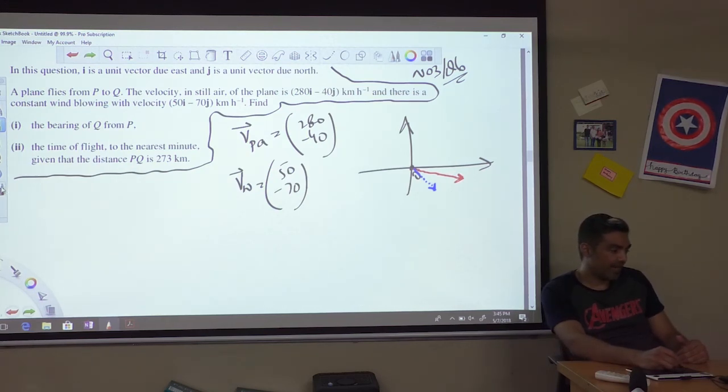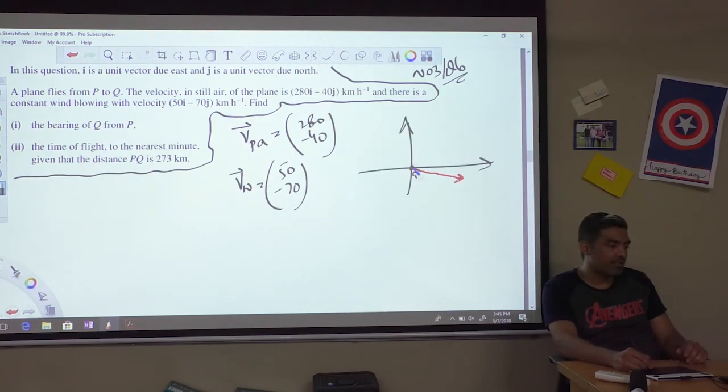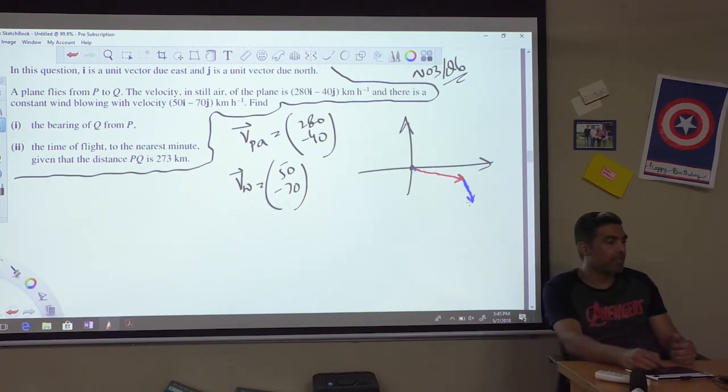That can be determined very easily by taking both effects, the effect of the wind and the velocity of the plane in still air, both into consideration. So this is where the plane wants to go, but the wind is somewhat in this direction, something like this. So after the sum of both the vectors, both vectors summing up, the plane will end up traveling in this direction.